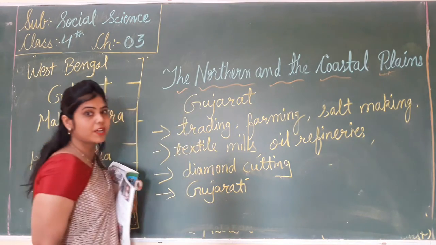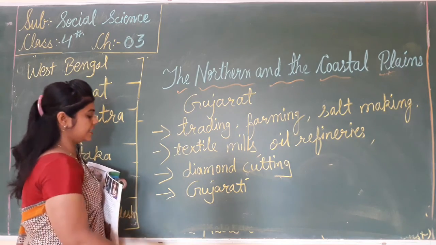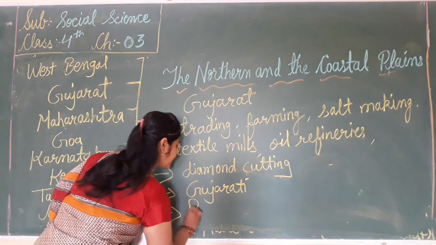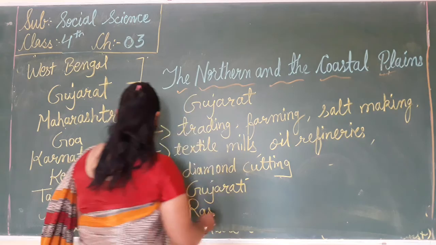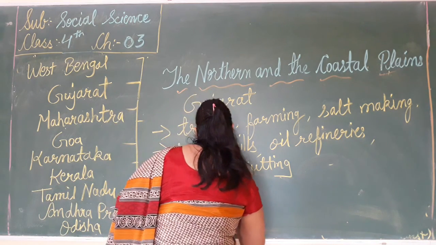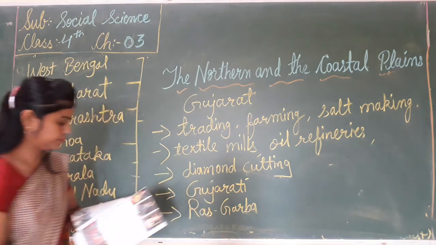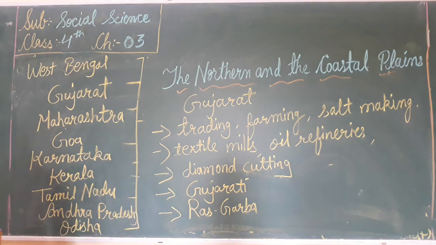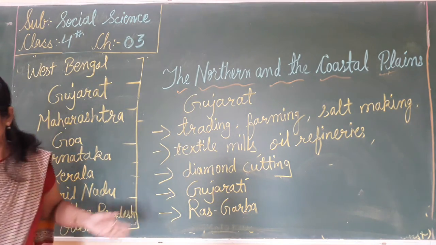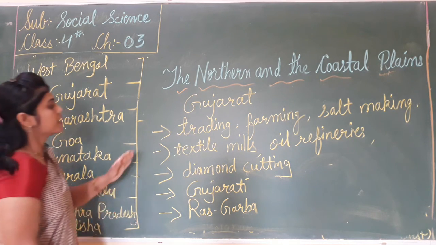And what is the popular folk dance of Gujarat? That is the Ras Garba. Now, what do you know about Gujarat?